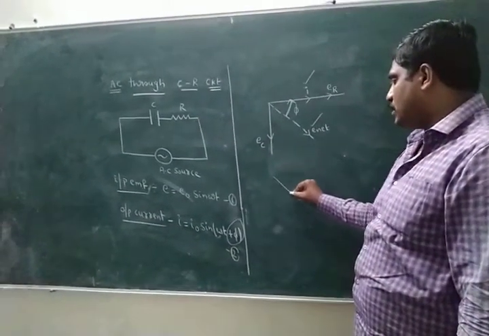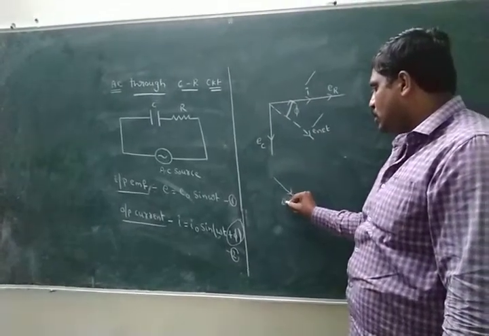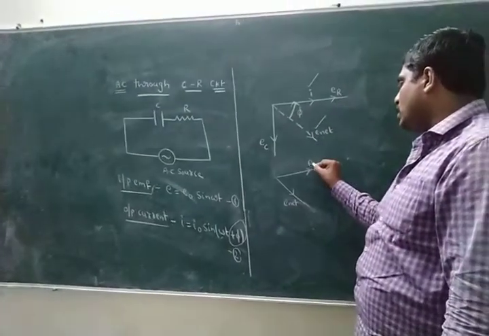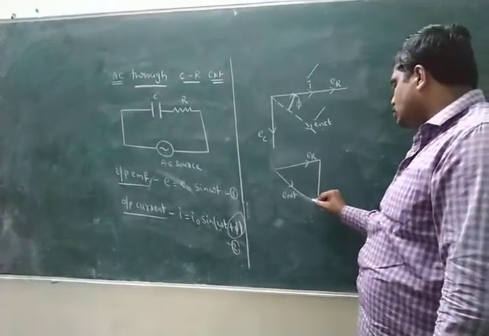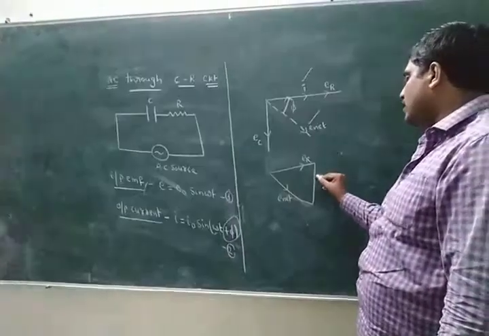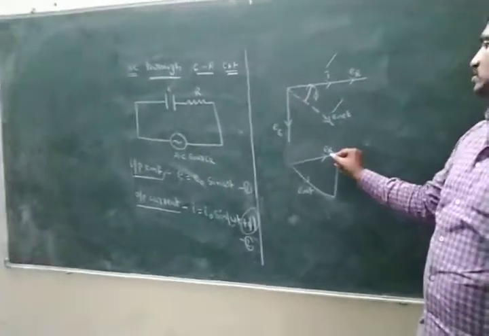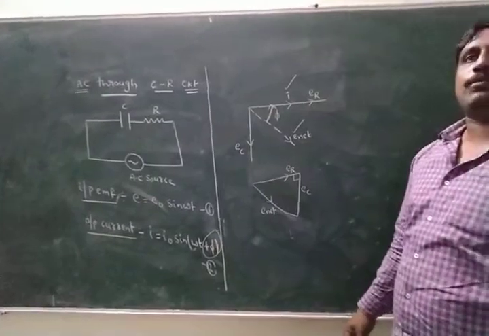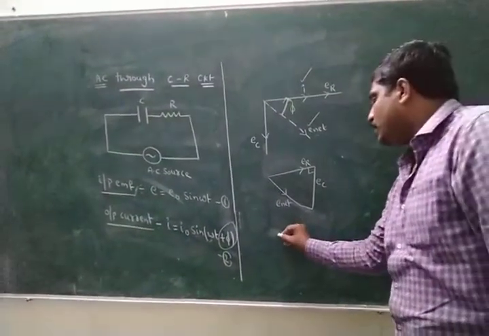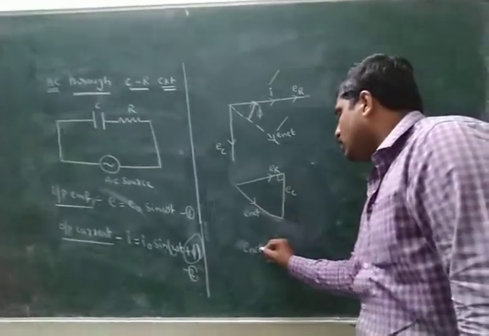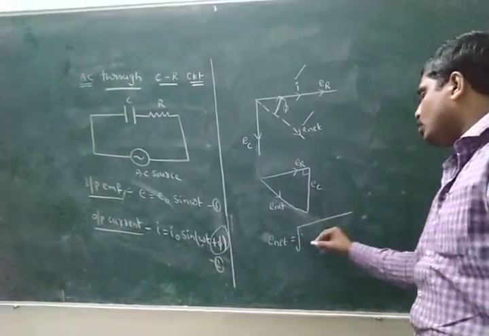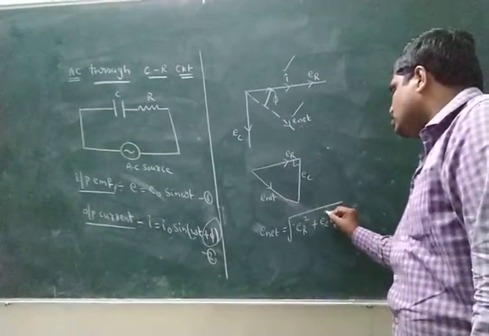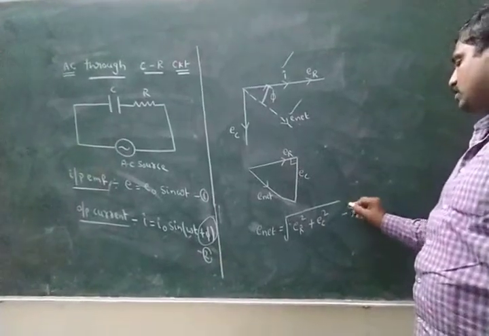Next, write the net EMF. In the same diagram, this is E net, this is ER, this one is parallel, and this is EC. This is a right angle triangle. According to physics, which theorem is applicable? Pythagoras theorem. Pythagoras theorem means E net equal to under root ER square plus EC square. Equation number 3.